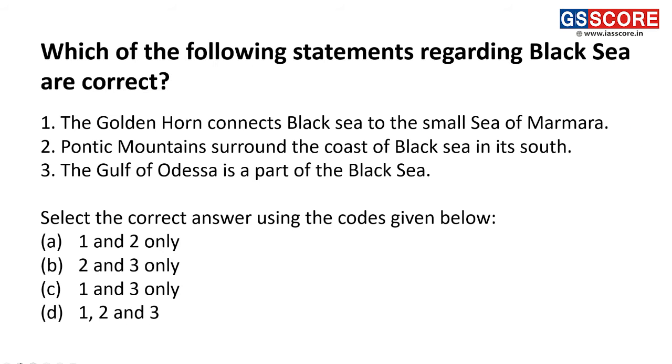Next question we have: which of the following statements regarding the Black Sea are correct? Statement 1. The Golden Horn connects the Black Sea to the Sea of Marmara. Is this statement correct or incorrect? This is incorrect because it is not the Golden Horn, it is the Bosphorus Strait.